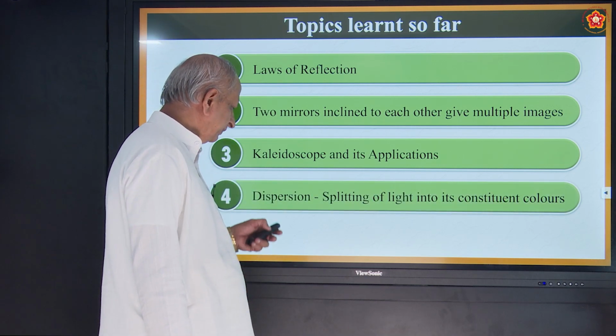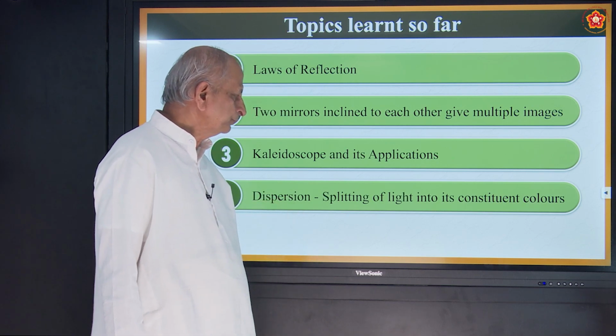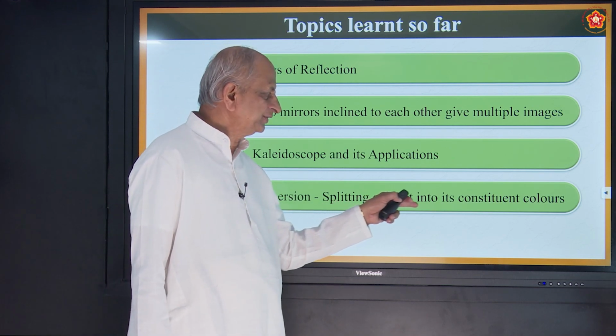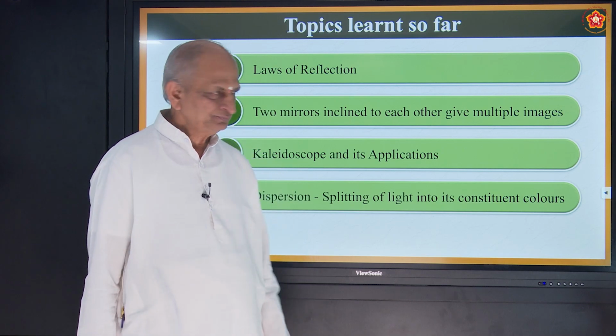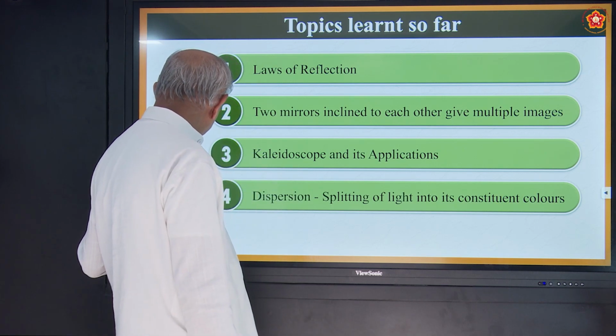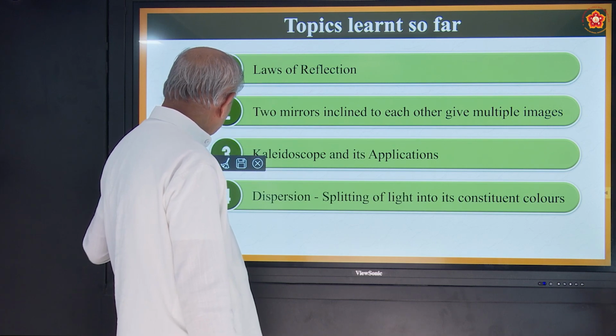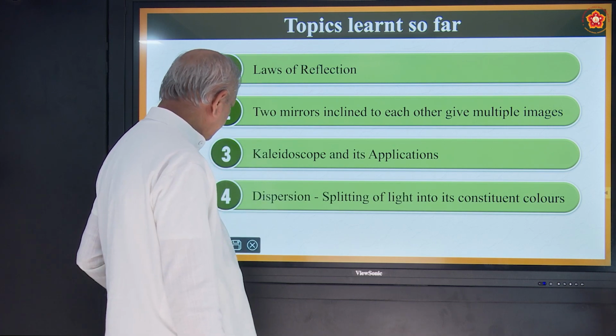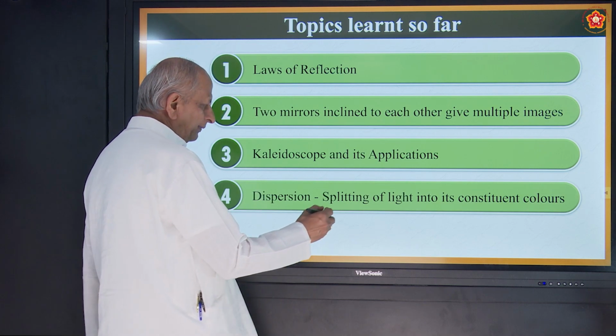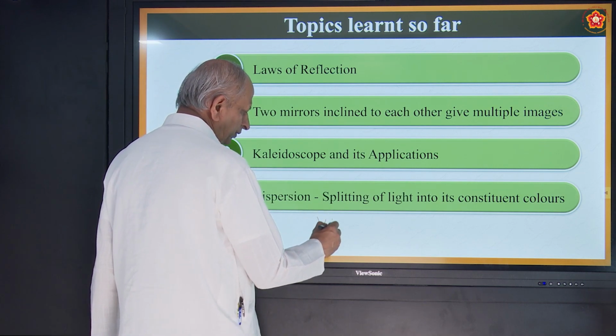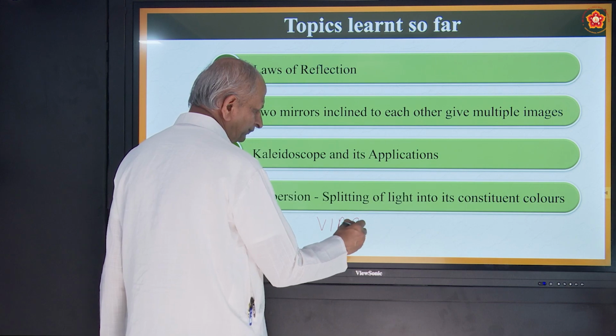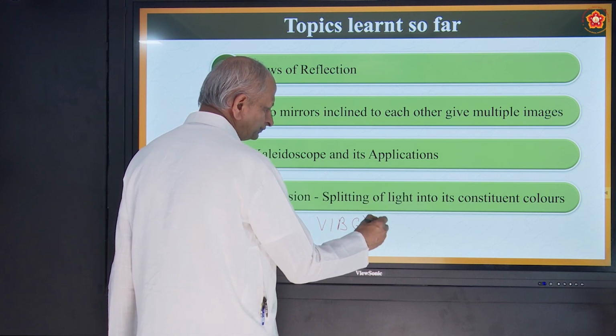Also we discussed dispersion, splitting of light into its constituent colors. Can you name the colors? How many colors are you getting? We are getting 7 colors. And what are they called? We shortly call it as Vibgyor.